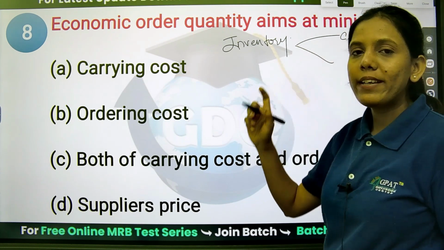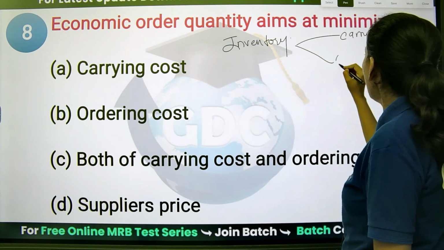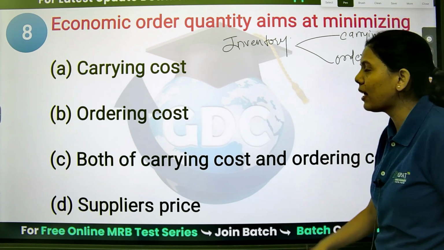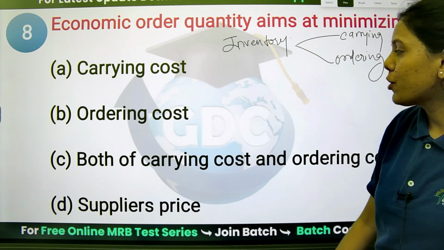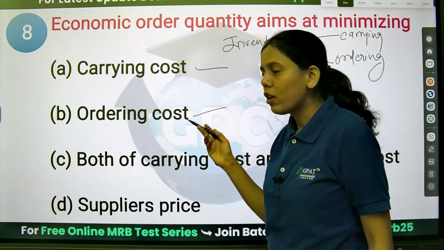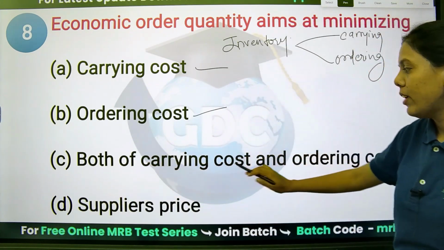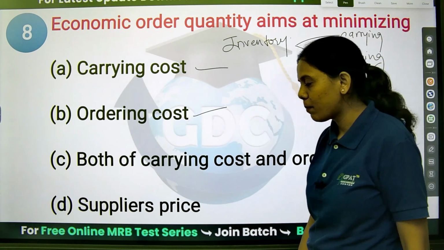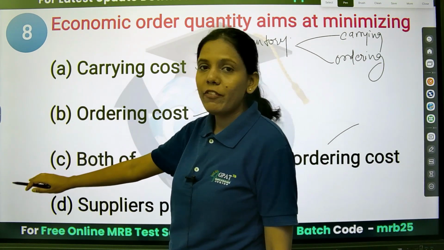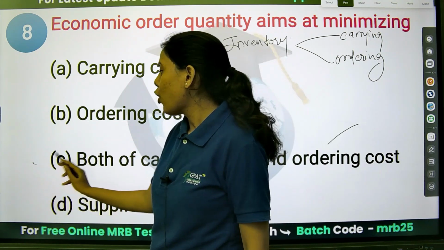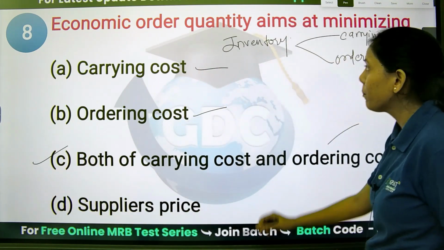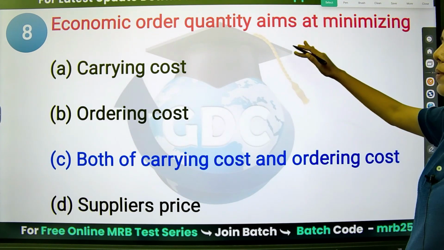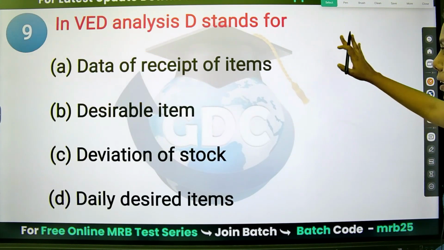Just now we have seen what carrying cost is, right? And it also reduces the ordering cost. Okay, so both are there in the inventory cost. Let's see the options. Carrying cost, ordering cost, both are there. Option C is already given, both the carrying and the ordering cost and the supplier's price. Basically A and B come under the inventory cost. So option C, both A and B, is the right answer.